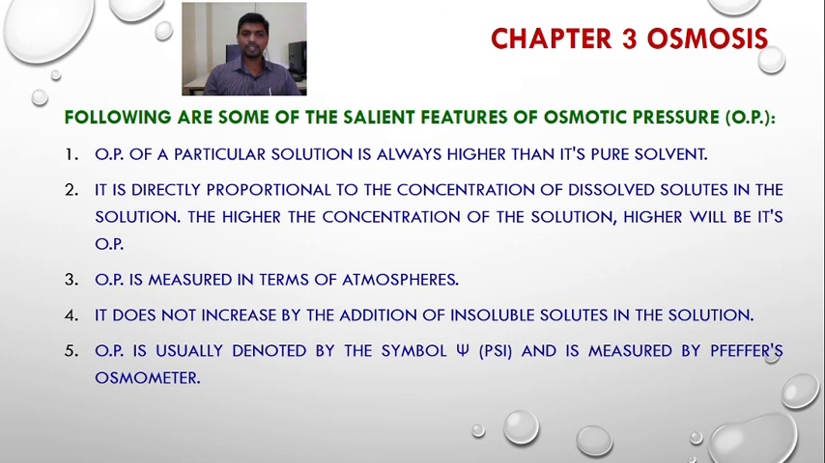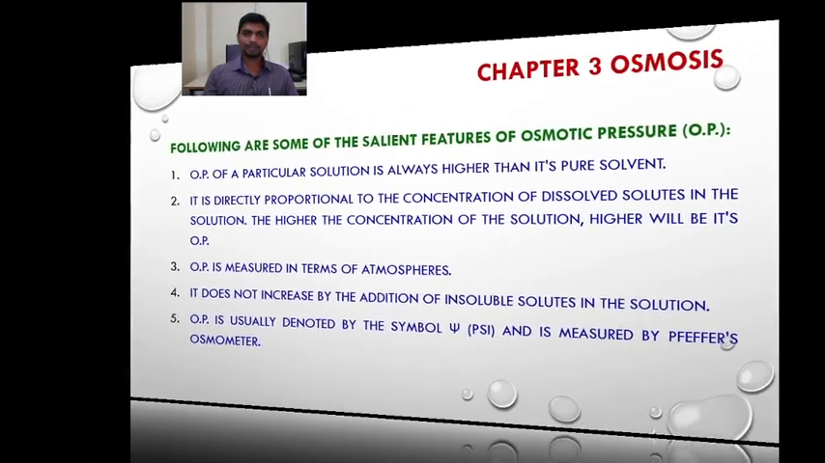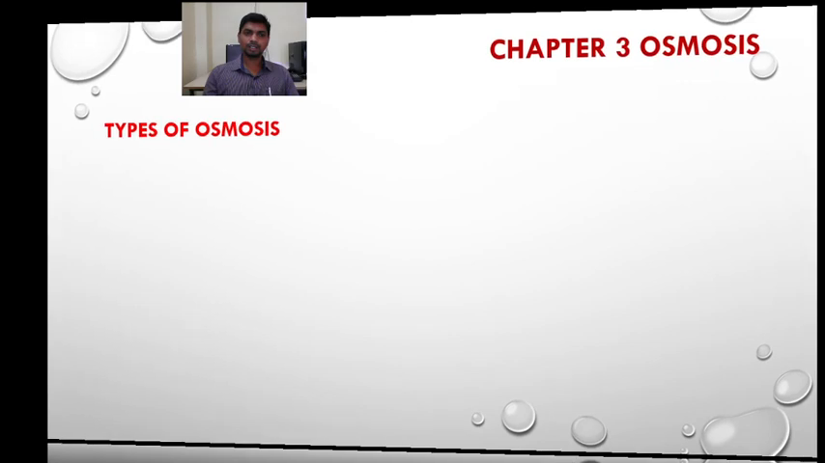Osmotic pressure is usually denoted by the symbol psi and is measured by Pfeffer's osmometer. So these are the salient features of osmosis.